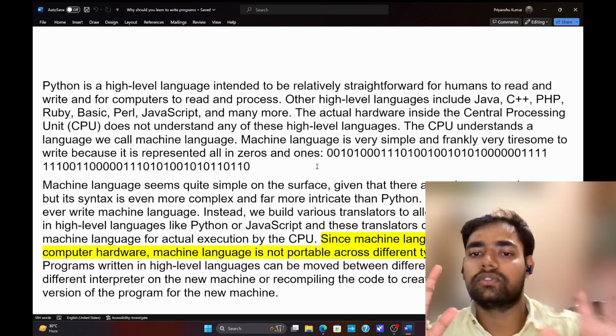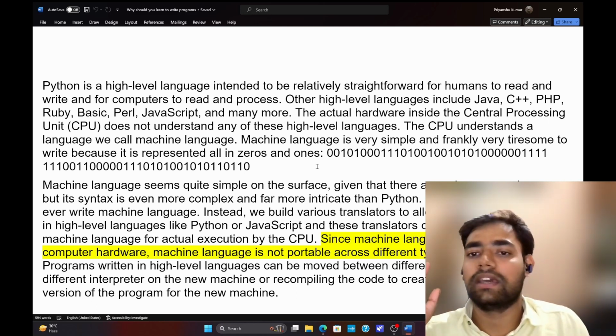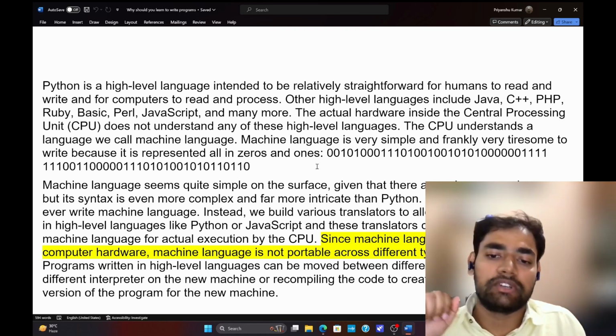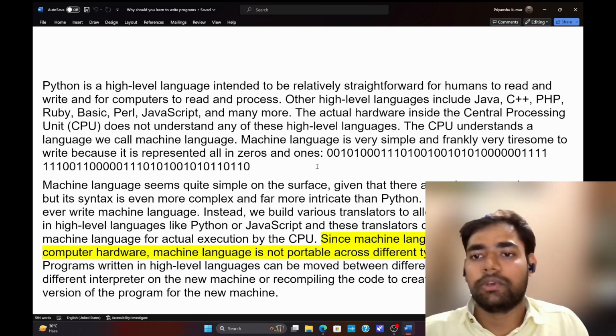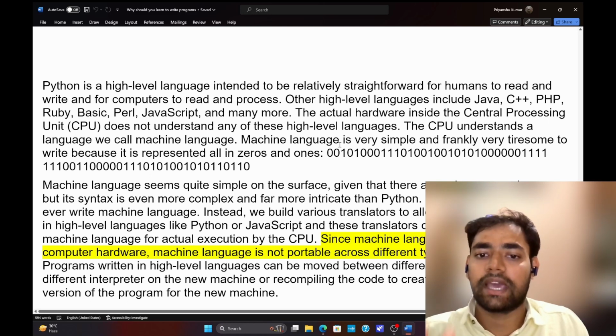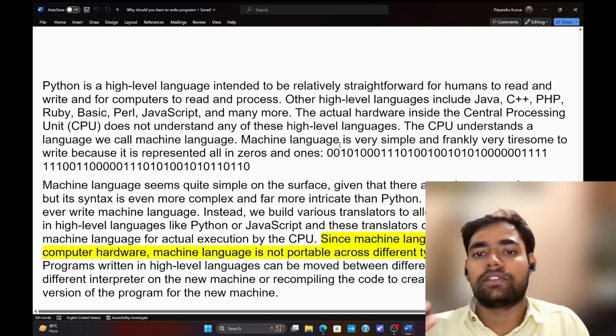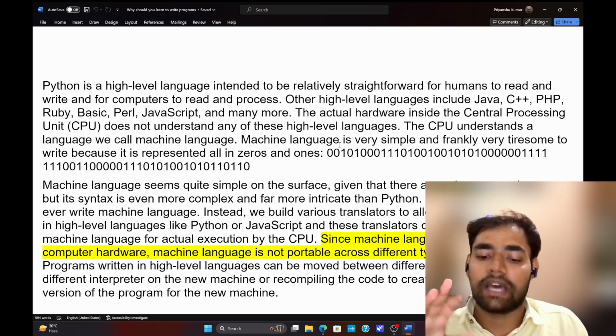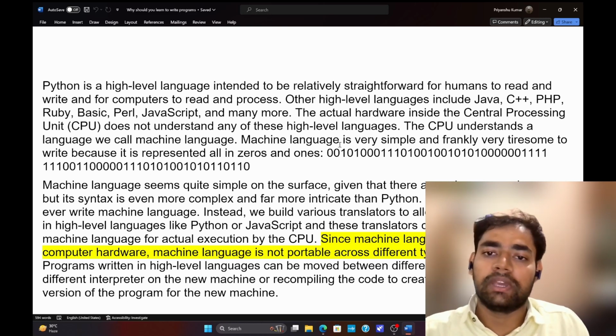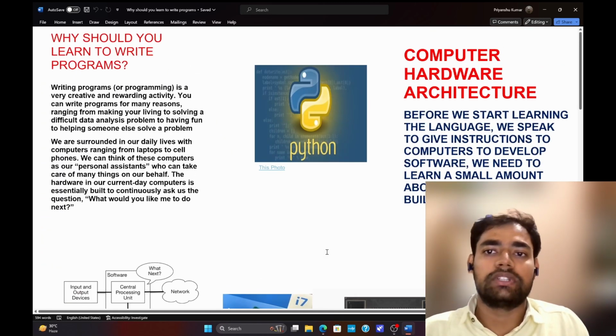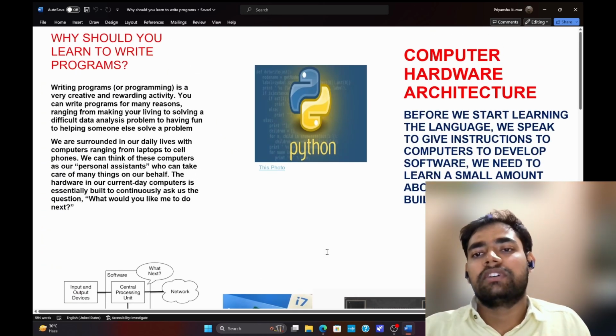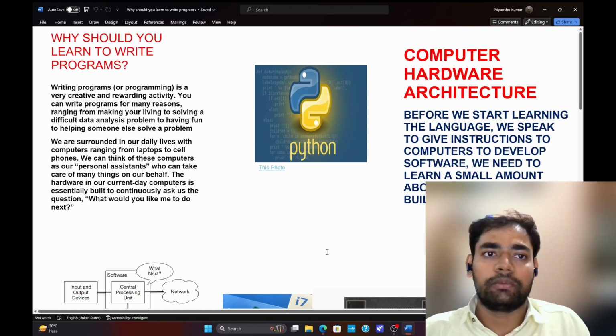So you should have this basic idea: your computer's CPU is not able to understand Python. It understands only zeros and ones. These high level programming languages in the end need to be converted into machine language, and this machine language is executed by your computer, right? This is the first idea that you should have about programming.